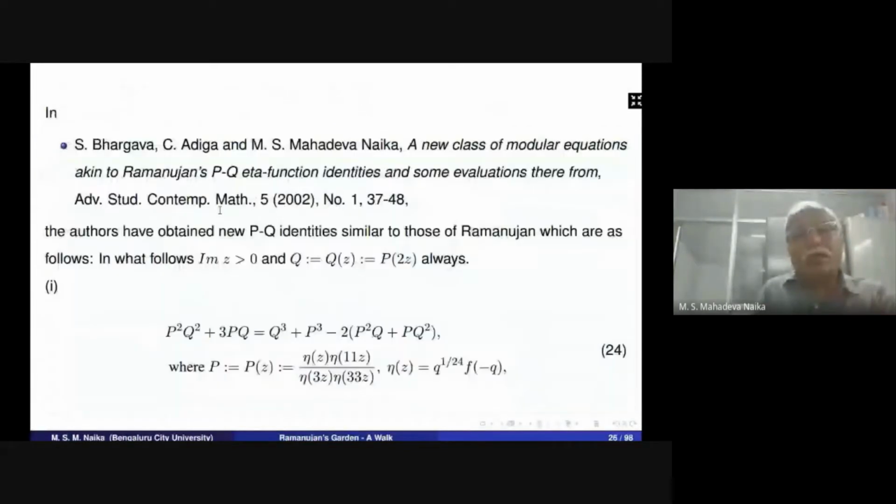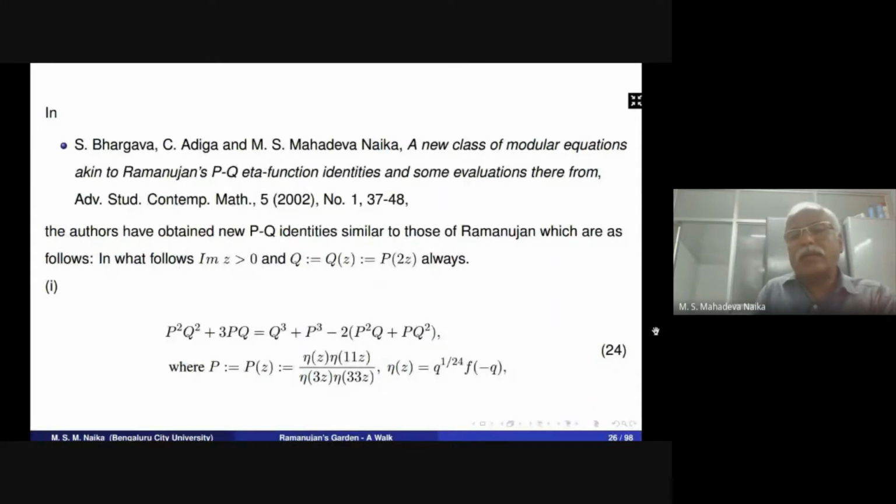After this paper, along with Bhargava and Rediga, I have derived other mixed type modular equations, new modular equations. Here, as in the modular equations in 24, P is defined as eta of z times eta of 11z divided by eta of 3z and eta of 33z, and Q is 2 times P of 2z.